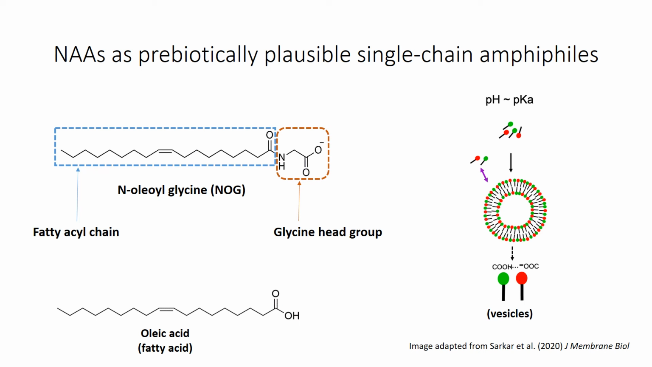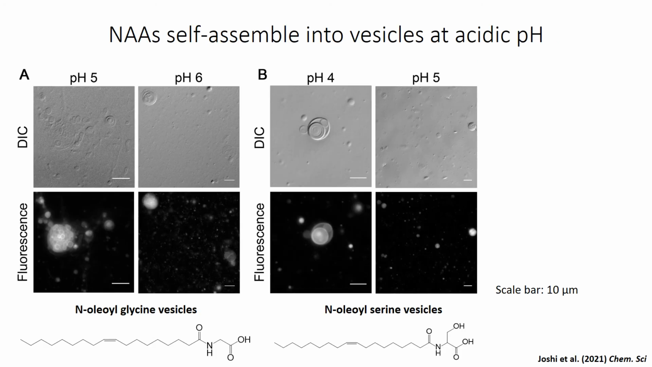However, the vesicle formation behavior of N-acyl amino acids has not been explored yet. Towards this, we systematically checked their self-assembly behavior using two N-acyl amino acids, namely N-oleoyl glycine and N-oleoyl serine. As you can see from differential interference contrast and fluorescence microscopy images, both these N-acyl amino acids form vesicles in the acidic pH range, which is markedly different from fatty acids. The optimum pH range for vesicle formation by N-oleoyl glycine was found to be between pH 5 to 6, whereas that for N-oleoyl serine was between pH 4 to 5.